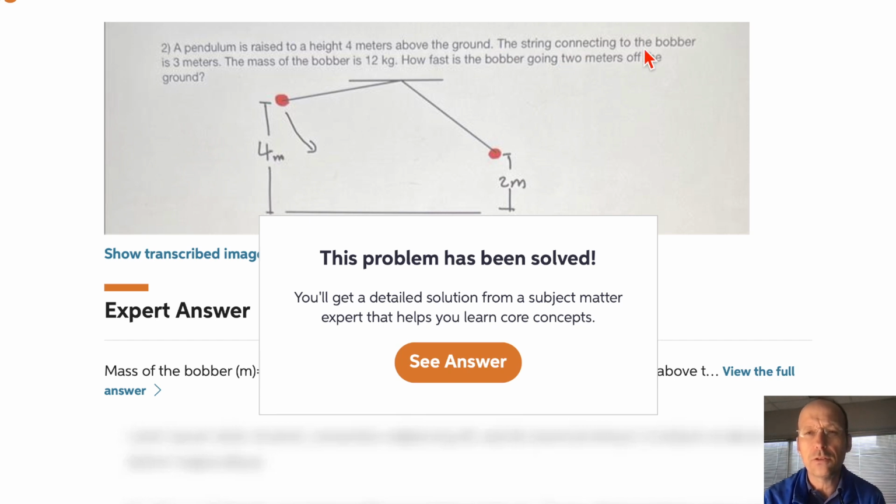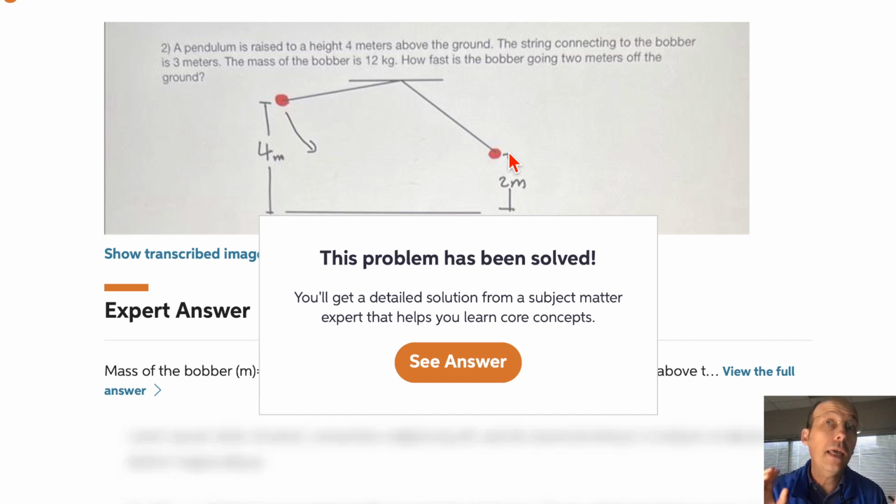The string is connected to a bobber. The string connected to the bobber is 3 meters. The mass of the bobber is 12 kilograms. That's a pretty big bobber. How fast is the bobber going 2 meters off the ground? So I assume they release it from rest up here, and it swings down and goes down here. So it's not too terribly difficult of a problem if you use work energy, but let's see what ChatGPT does.